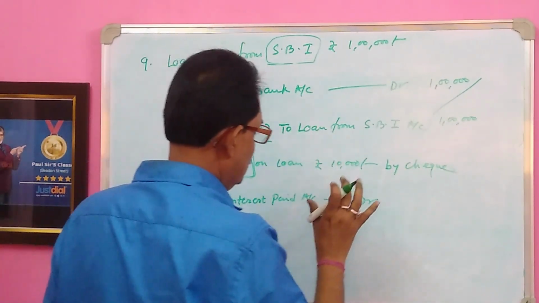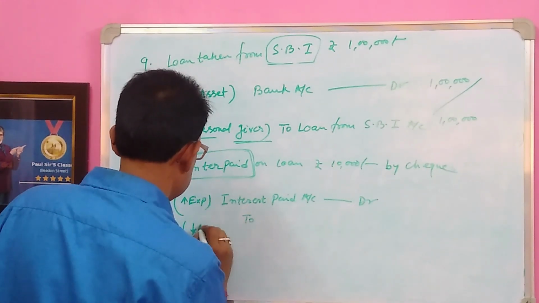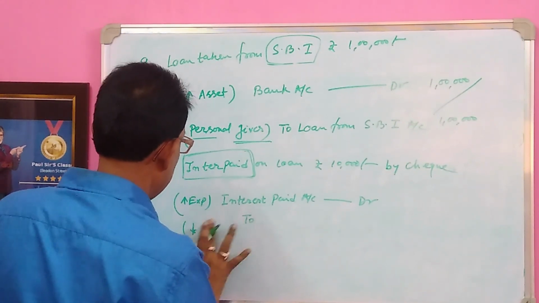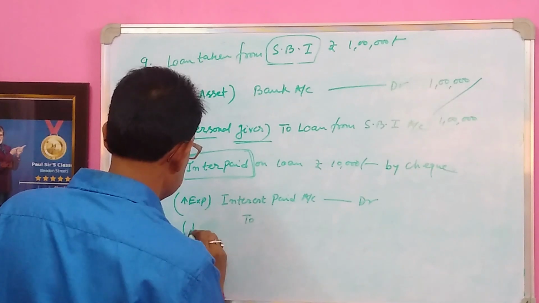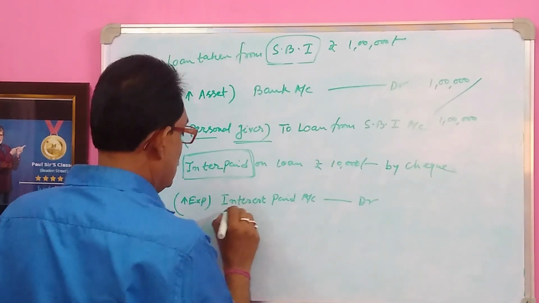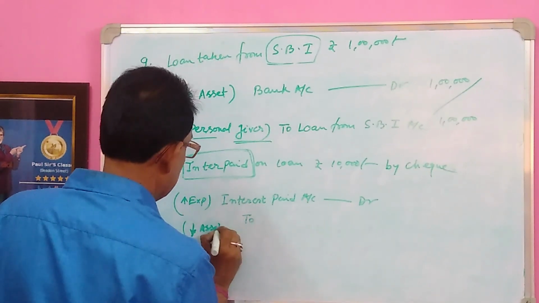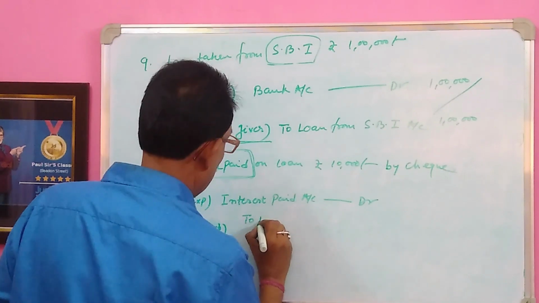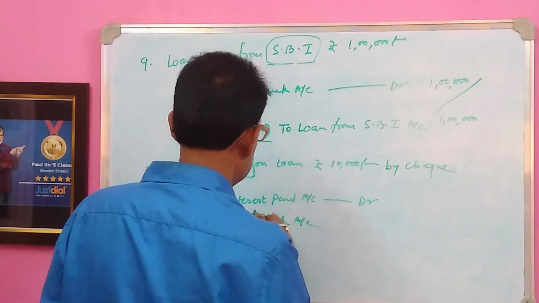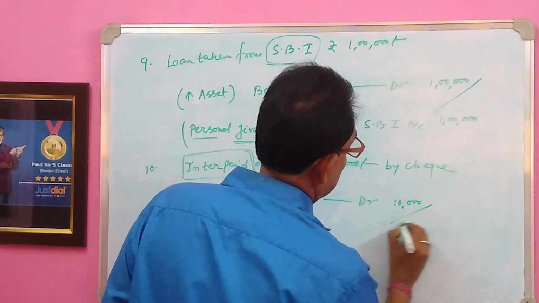If I pay the interest by cheque, my bank assets will be reduced because the amount will be paid from my bank, so my bank deposit will reduce. In this transaction expense increases and asset decreases, the name of asset is bank, so bank account will be credited. So the journal entry will be interest paid account debit to bank account, 10,000.